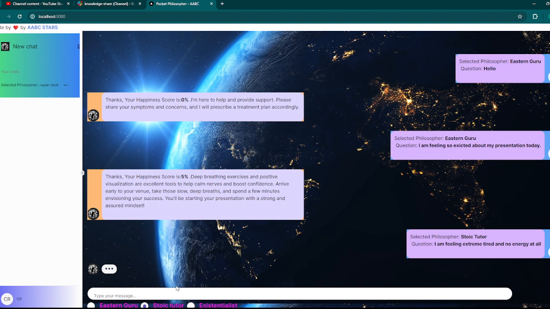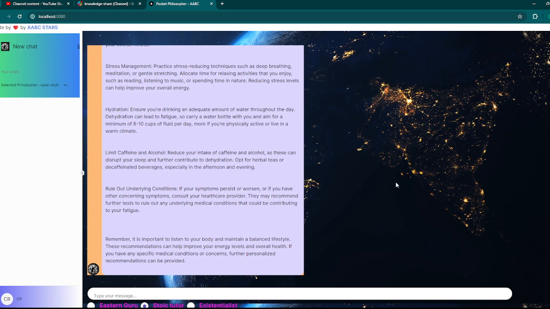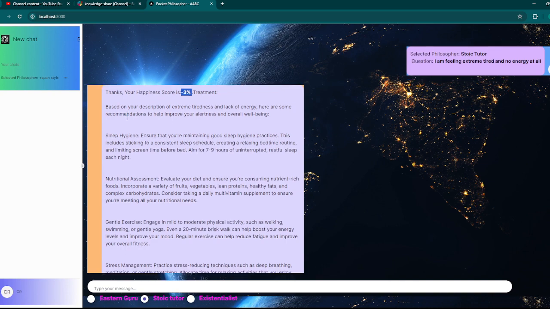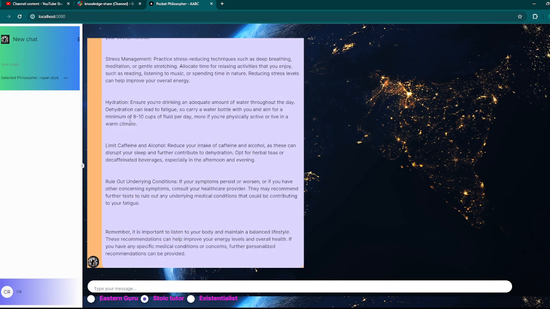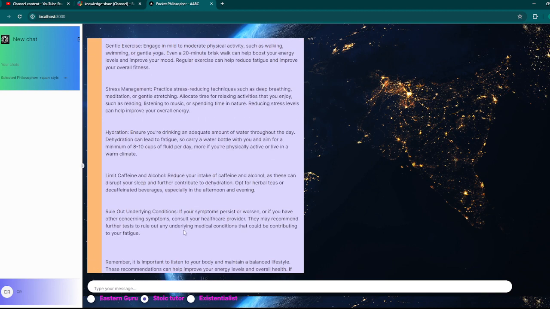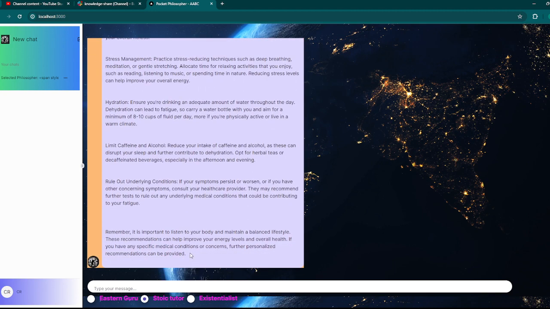It is trying to make this a new agent connection, and it is interacting. And from here, we are getting this. Okay, thanks. Because I had put that extreme tired, I'm getting the negative score. Your happiness score is -3%. The below are the treatments I am recommending. Okay, if you want to proceed, you can go ahead. So like that, the user can take an action from this, and if they want to proceed with any one of that, they can very well go about it.